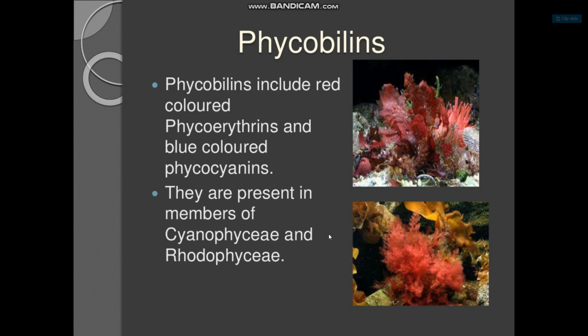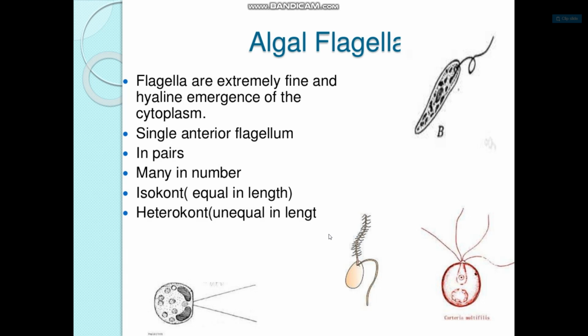They are present in members of Cyanophyceae and Rhodophyceae. Algae flagella: flagella are extremely fine hyaline outgrowths of the cytoplasm. Flagella are found in pairs or in many numbers, and they may be equal in length. Whenever they are unequal, they are classified as heterokont.